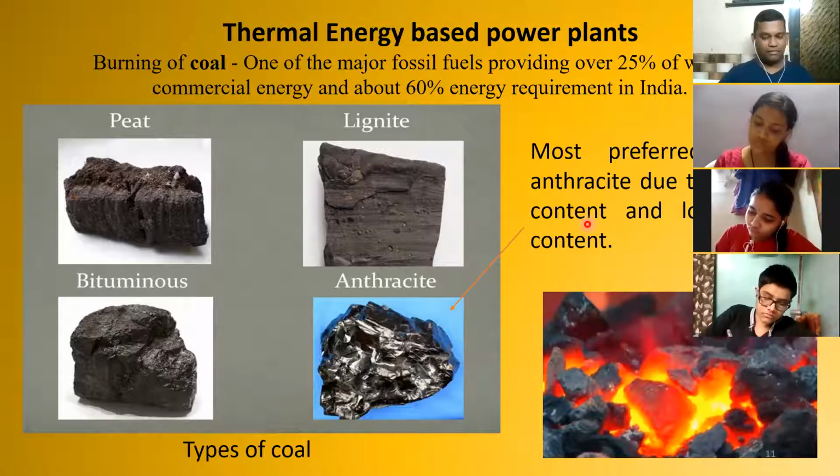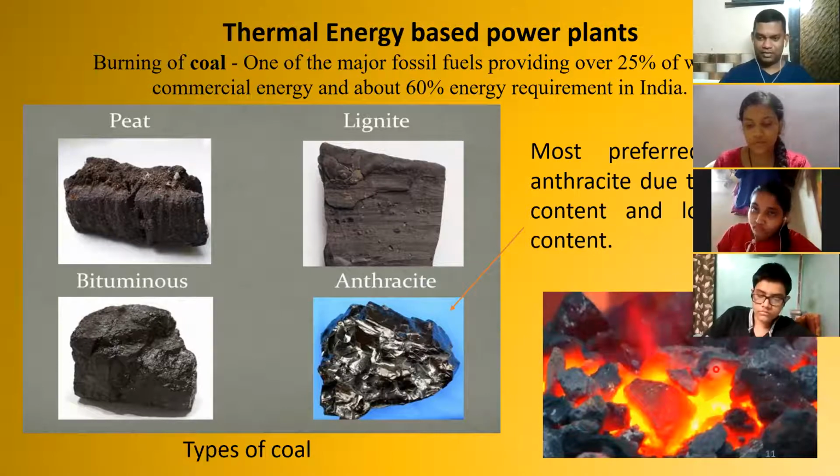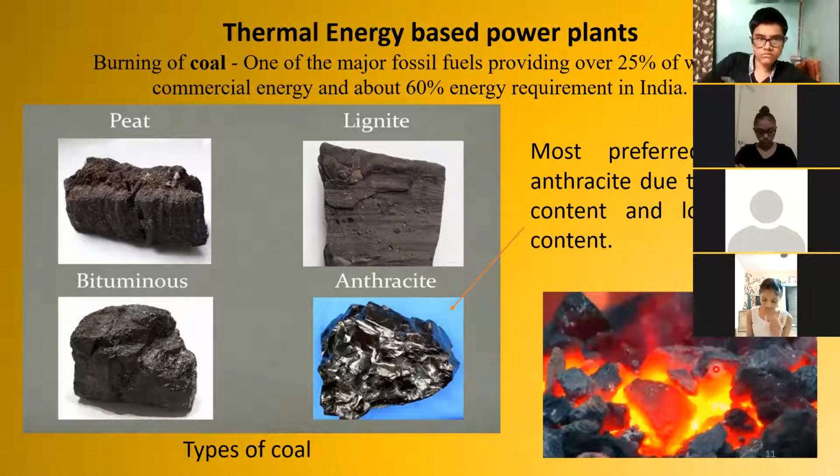All of you must be aware of what coal is. They are found in various places on the earth. Some places have lots of coal deposits, and they are very old substances, fossils, which we use as fuel. There are 4 types of coal: peat, lignite, bituminous, anthracite.